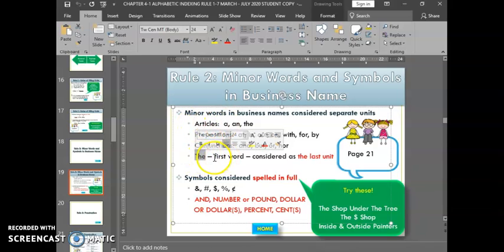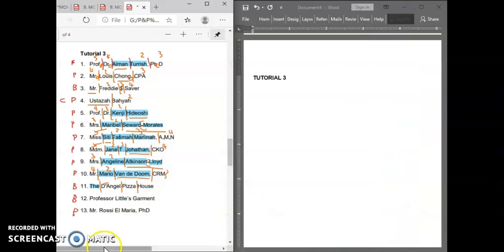So if "the" pops up as the first word, you need to consider it as the last unit. So here, this will become the last unit. So we consider the next one as the key unit, unit 2, unit 3, and this one is unit 4.